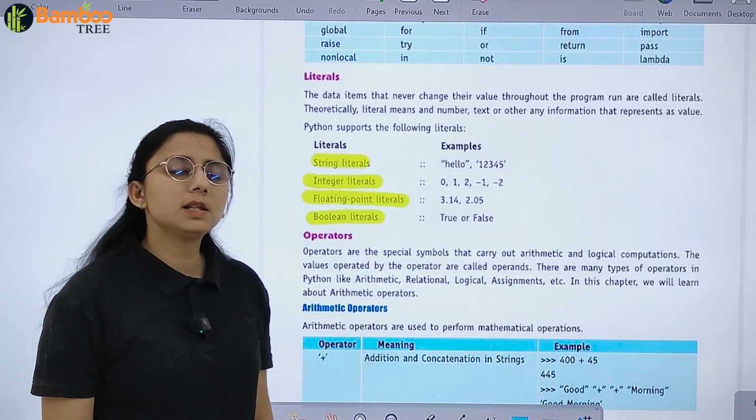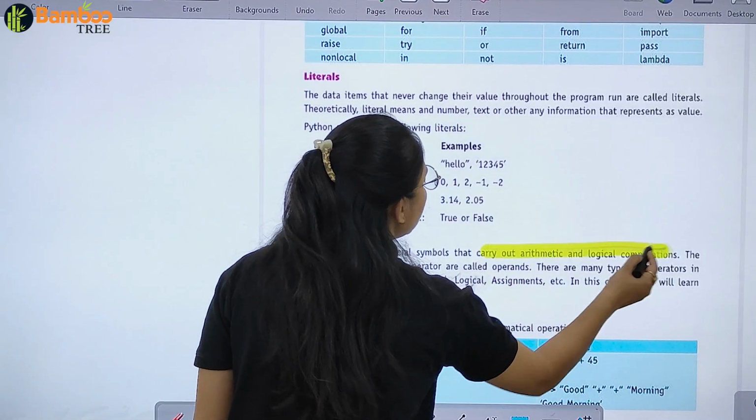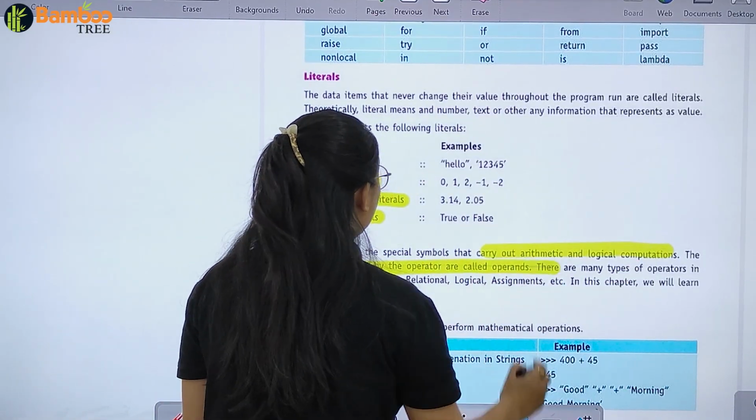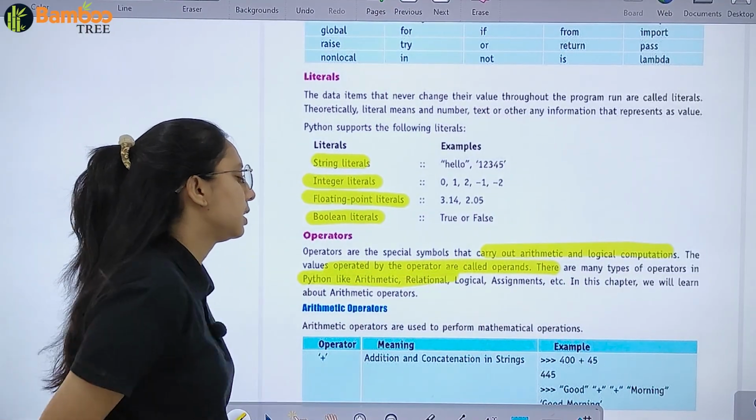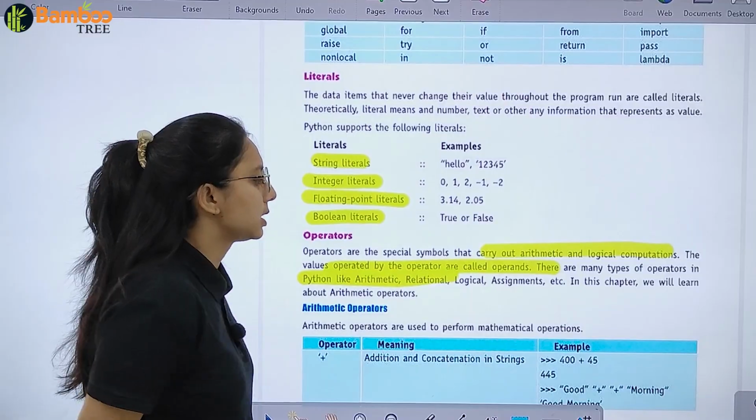Then we have operators. These are special symbols. They carry out arithmetic and logic computation, and what we call them, operands. There are many types of operators in Python: arithmetic, relational, logical, and assignment.